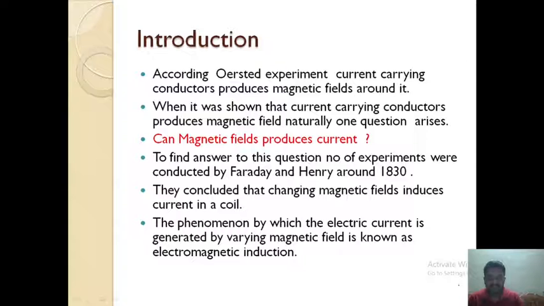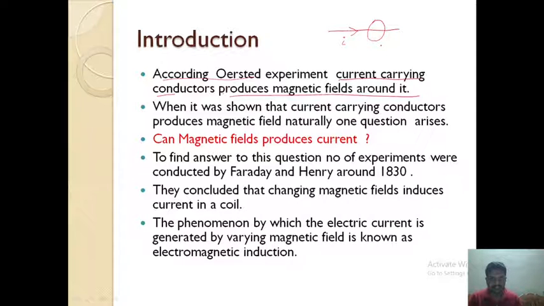So in the previous chapter you have studied that current carrying conductors produce a magnetic field around them. This phenomenon was first observed by Ørsted. This is known as Ørsted's experiment. According to Ørsted, when current I passes through a wire, a magnetic field is produced around it. We have also studied the magnetic field produced by solenoids, toroids, etc.